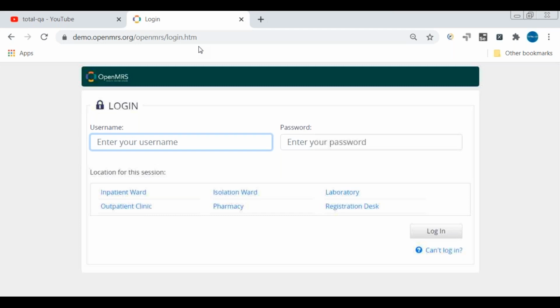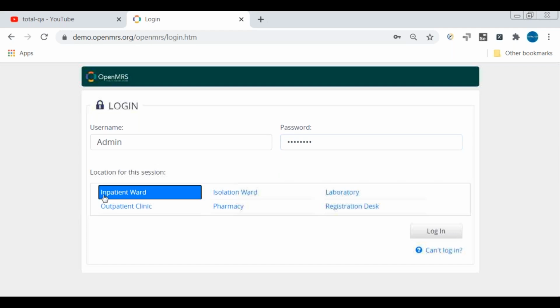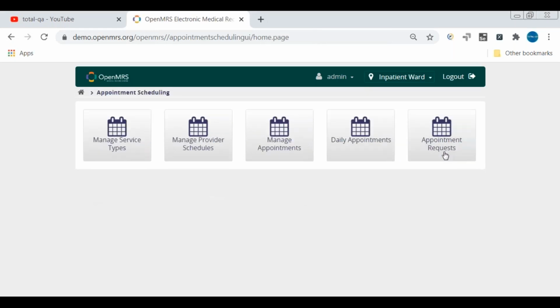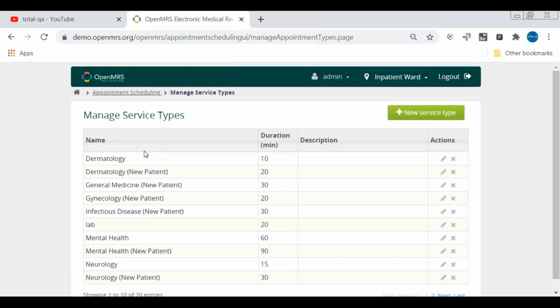We log in to the website, select inpatient ward, then click on login. Once logged in, we select appointment scheduling, then click on manage service types, then verify the service type is available.